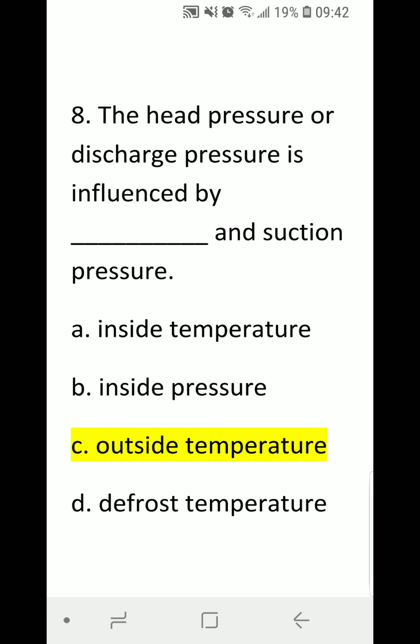Number 8. The head pressure or discharge pressure is influenced by blank and suction pressure. A. inside temperature, B. inside pressure, C. outside temperature, or D. defrost temperature. Correct answer is C. outside temperature.